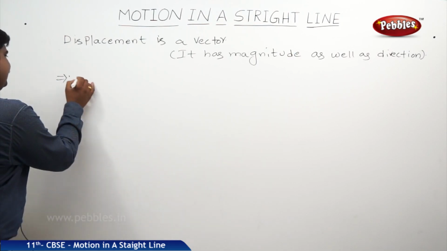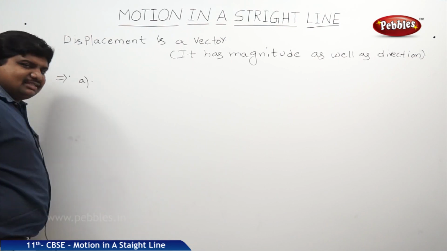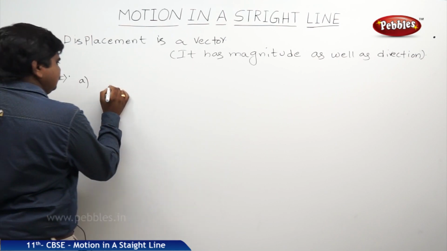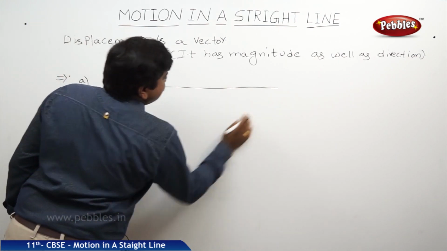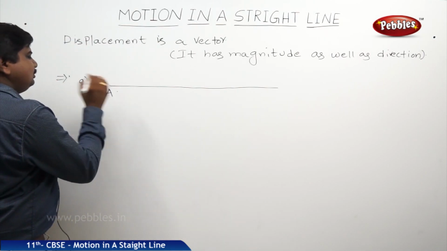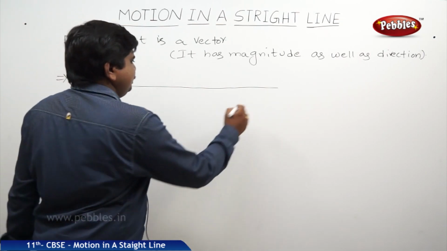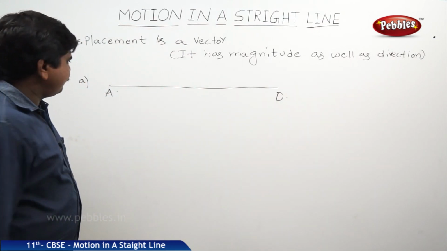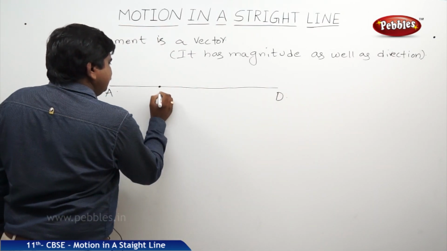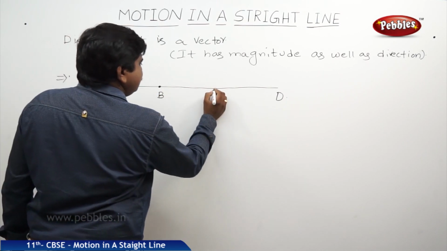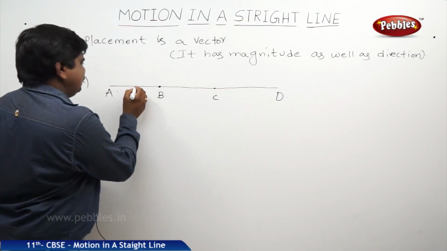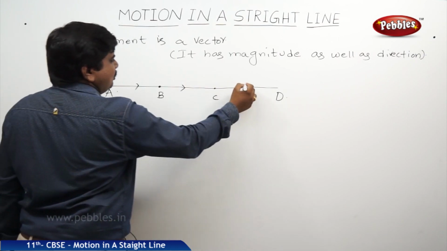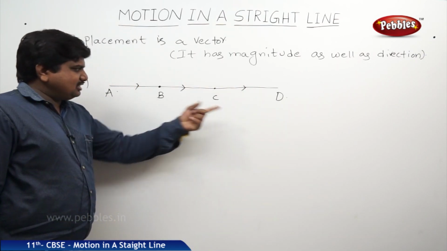Let us take a body, first example. It travelled from A to D in a straight line path. Meanwhile, two points are there. We can compare this to a bus traveling from one point to another, crossing all the halts.